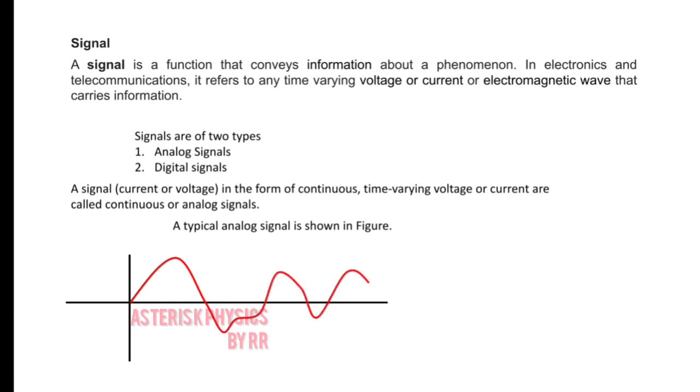You can have any shape. An analog signal can have any shape. The thing is, the voltage or the current value should continuously change.